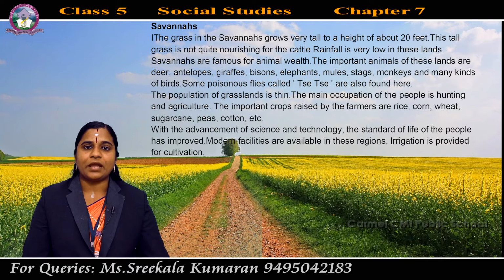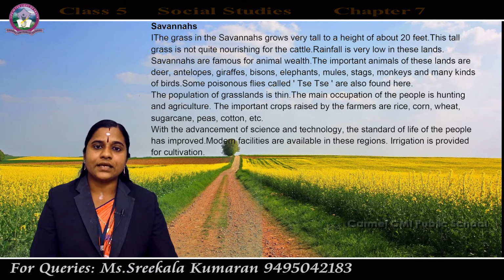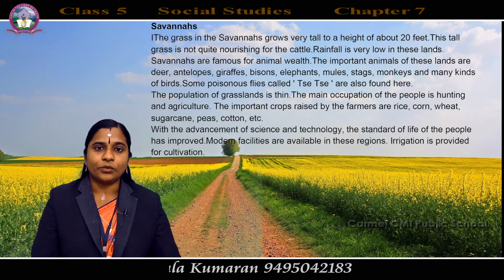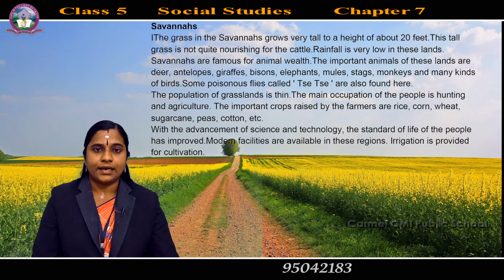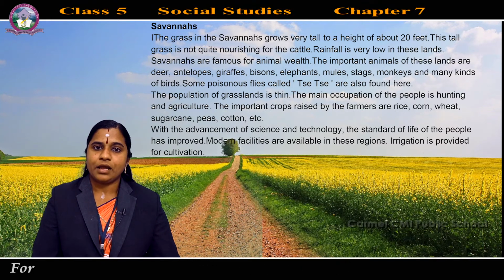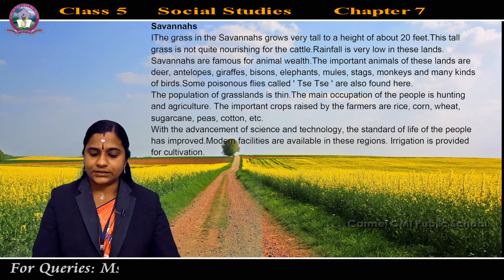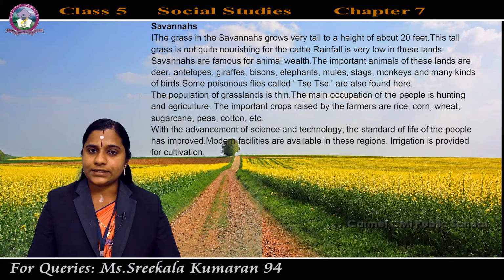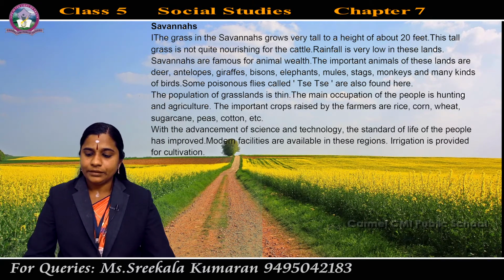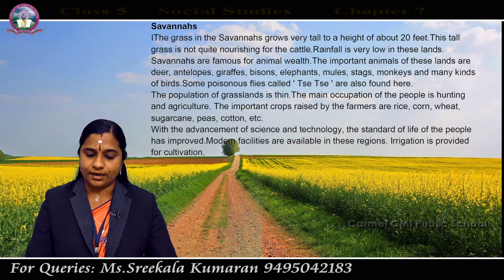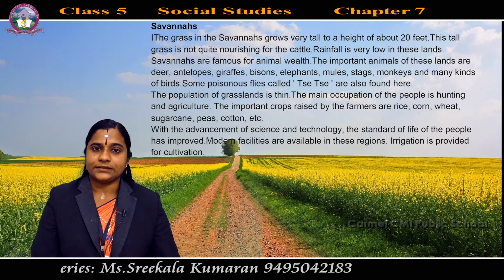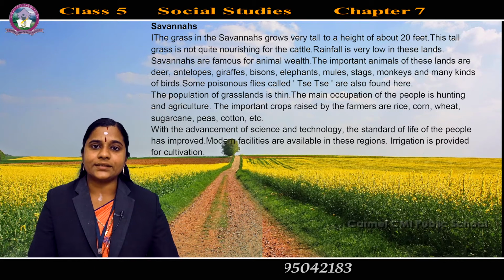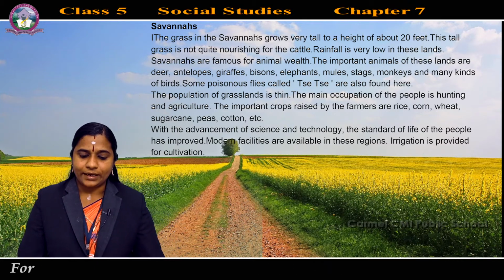Savannas are famous for animal wealth. Which animals can we see here? The important animals found in this region are deer, antelopes, giraffes, bisons, elephants, moose, stags, monkeys, and many kinds of birds. Now, what is the meaning of moose?